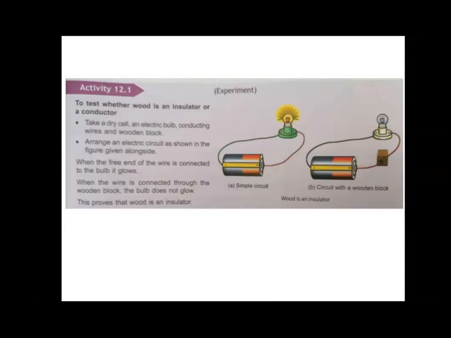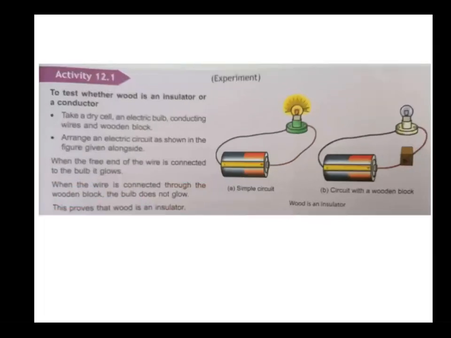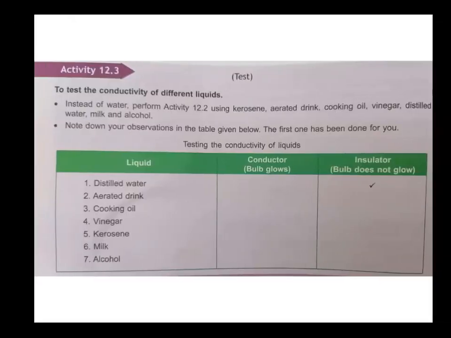Wood does not allow current to pass through it and the bulb does not glow. This proves that wood is an insulator, right? So this was your activity number 12.1 on page number 199, right?